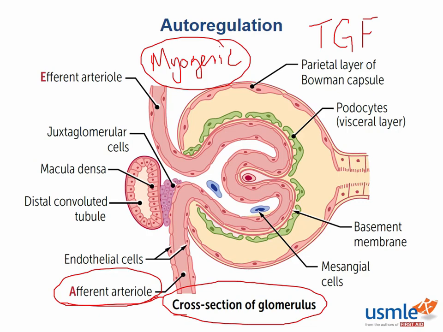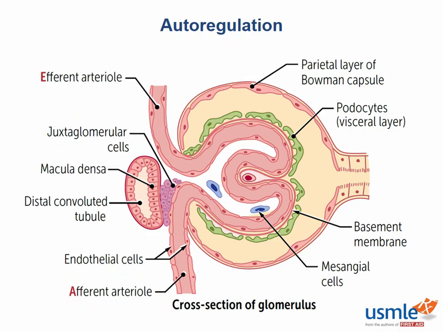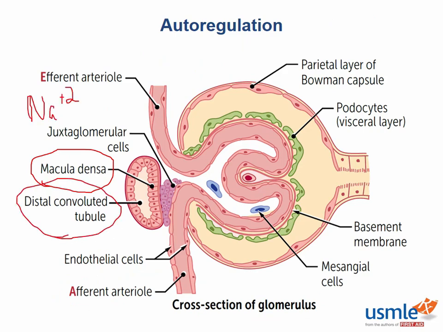Tubuloglomerular feedback similarly regulates afferent arteriolar vascular tone. It does so through the communication of the macula densa, the juxtaglomerular cells, and the afferent arteriolar smooth muscle. The macula densa is a special cellular unit that exists in the distal convoluted tubule. This is a salt sensing unit that essentially measures the concentration of salt or sodium within the distal convoluted tubule. As a result, it will communicate with the afferent arteriole in order to increase or decrease blood flow to the glomerulus based on that salt concentration.